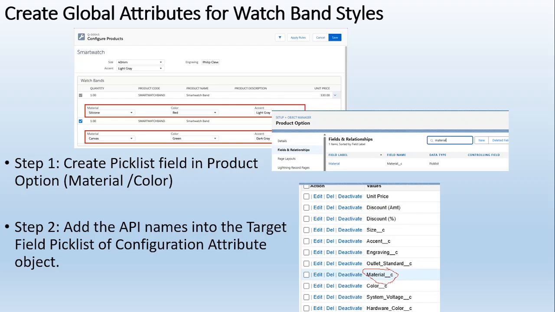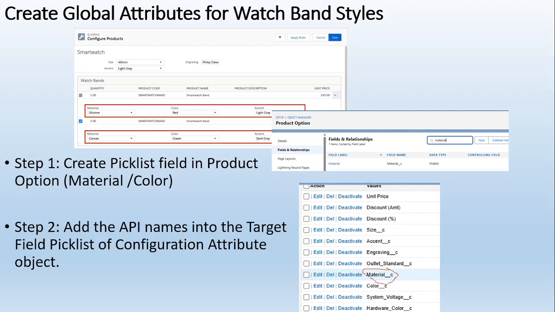Items I have added: the material, color, and asset. Now my set is with me, and I can share that set with any of the product option records. Easy, clear. I've created one track playlist, and now I'm sharing it with the particular records.